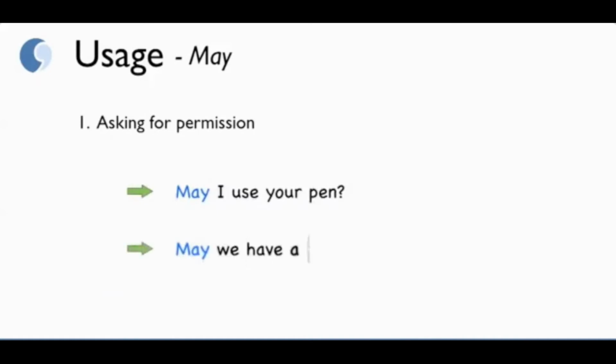So moving to may. The first usage is asking for permission. For example, may I use a pen? May we have a look? And to remind you, to give permission and not to give permission, we use can, as we have just said about it.